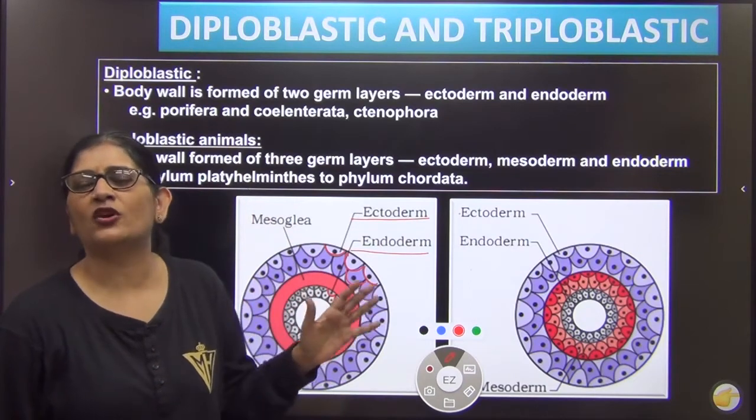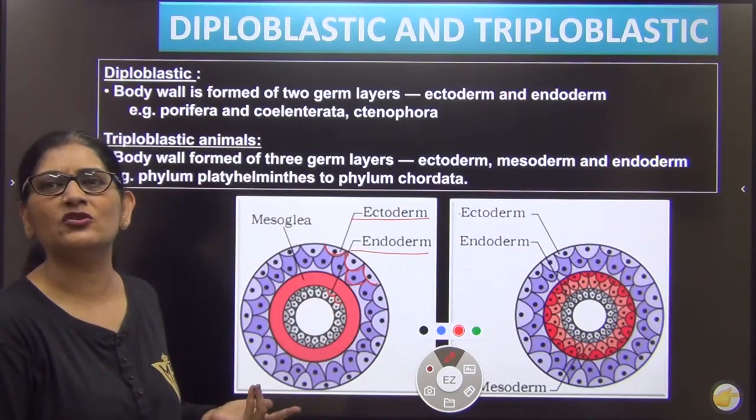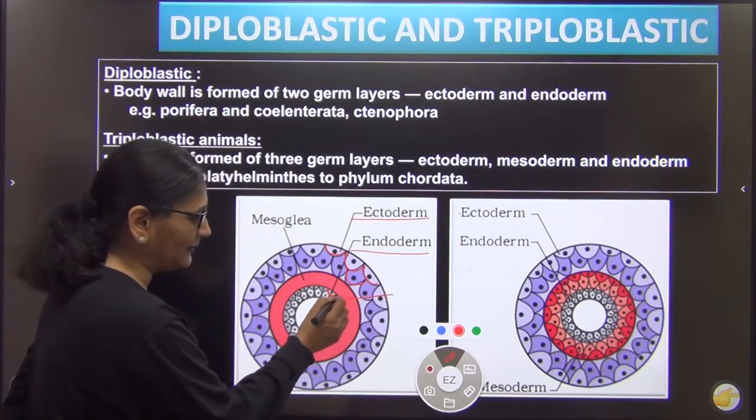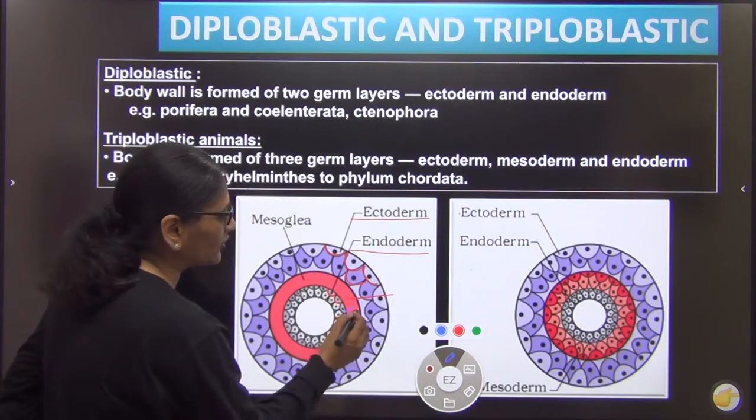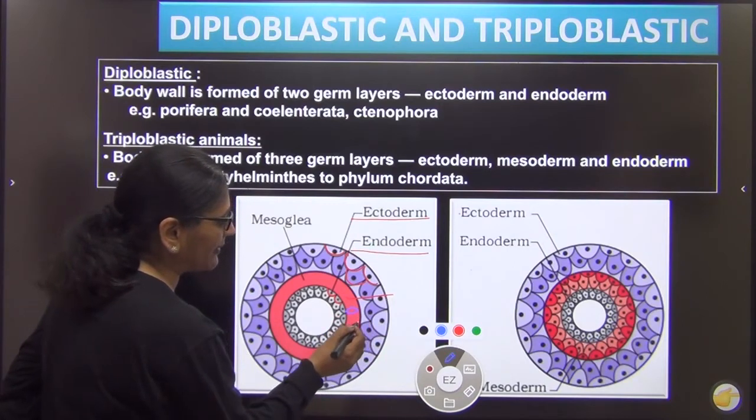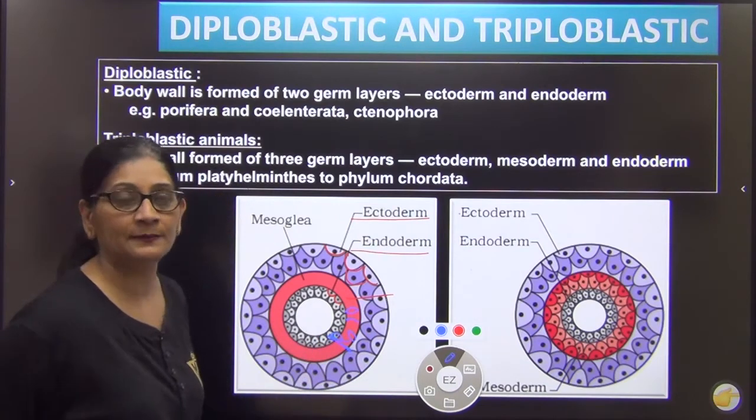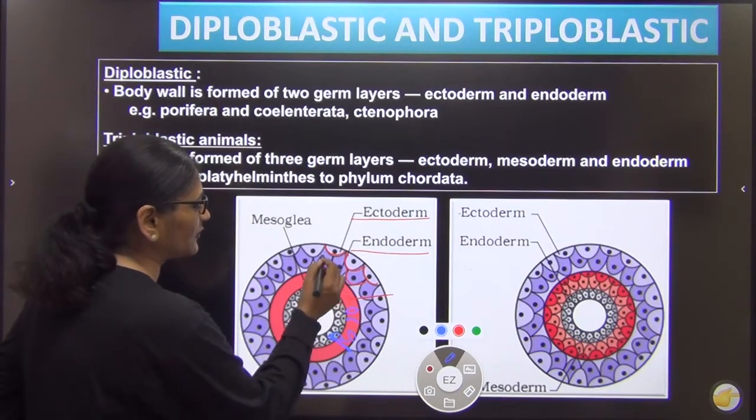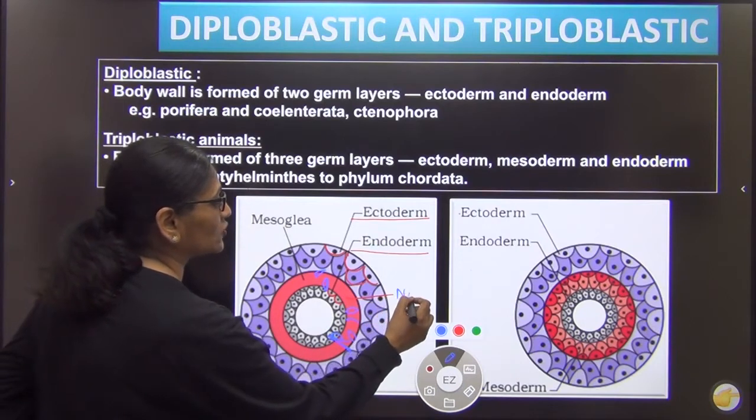But mesoglea is not found in everyone. ठीक है, पाया जाता है mesoglea बीच में. This mesoglea is not a cell. It is a gelatinous mass between the ectoderm and endoderm जिसमें कुछ cells float करते हैं and they make communication. This cell may come from there to here, thus maintaining communication between the two layers. But this mesoglea is non-cellular.